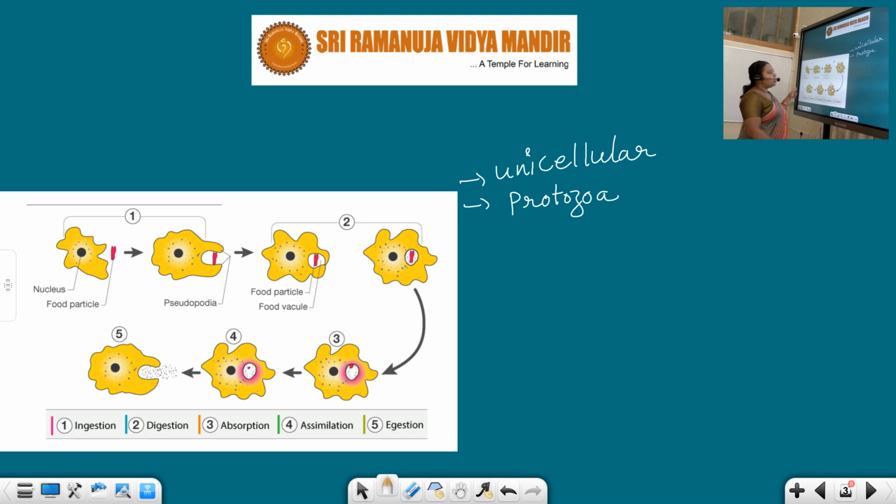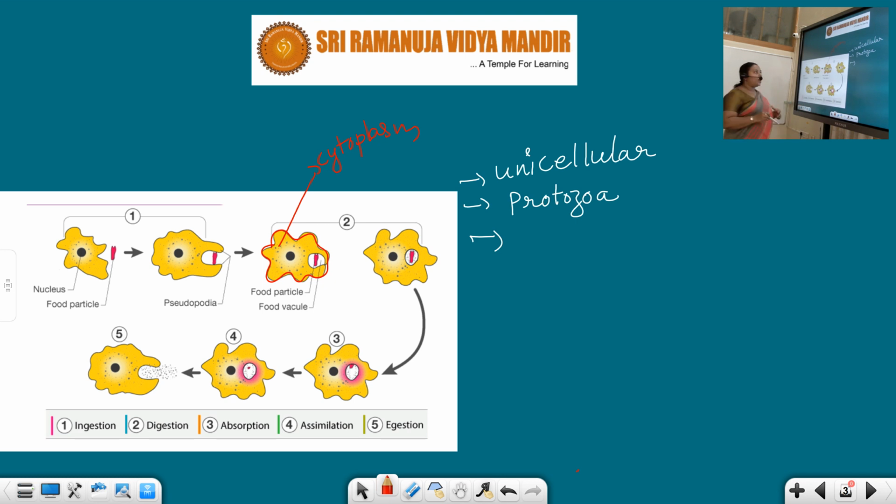See the shape of the amoeba. Our amoeba does not have a particular shape, students. It is a single unicellular organism lined by the plasma membrane, and it is filled with a jelly-like substance that is called cytoplasm. At the center it has the nucleus, and along with that it also has the vacuole.